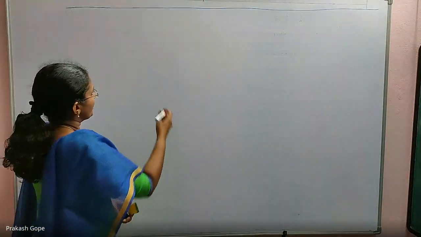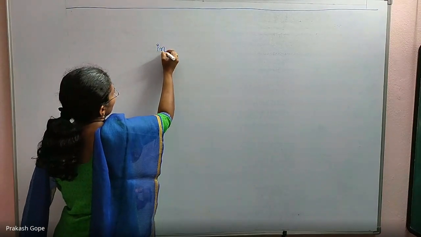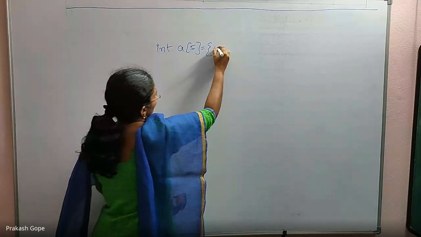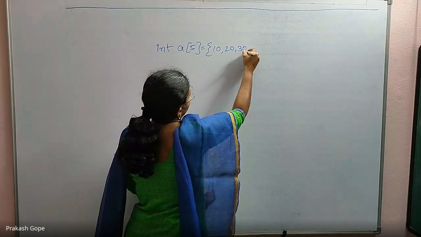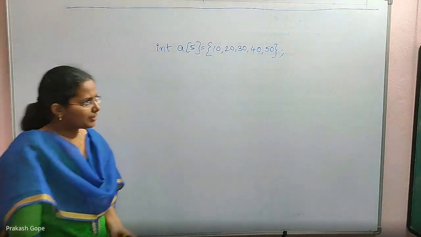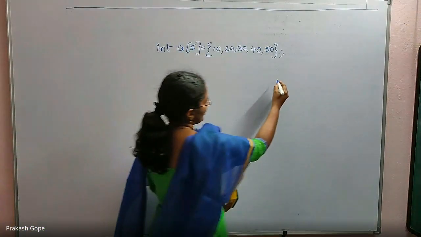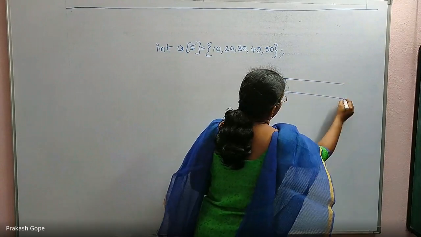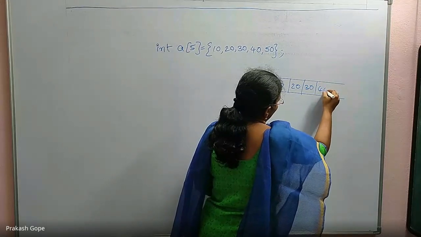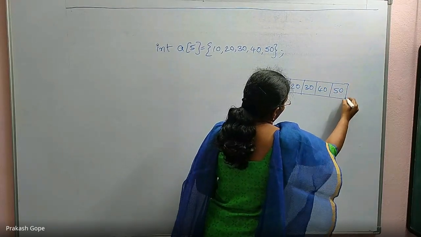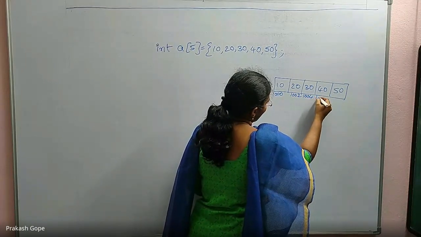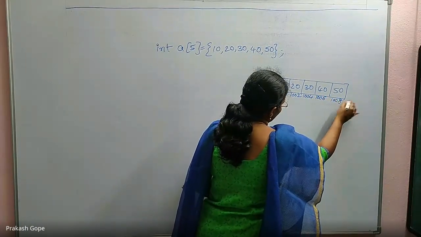Let's see array of pointers. int A[5]. So there are 5 elements. Memory gets allocated like this. This is 1000, 1002, 1004, 1006, 1008.